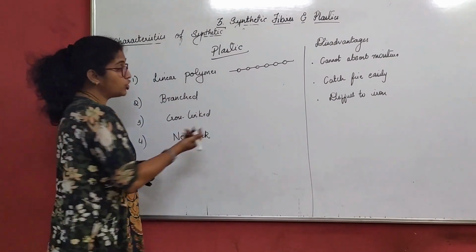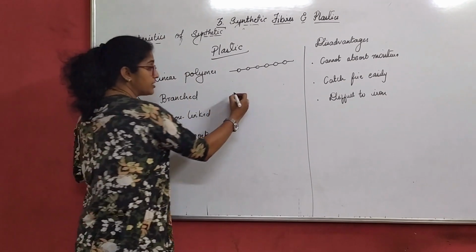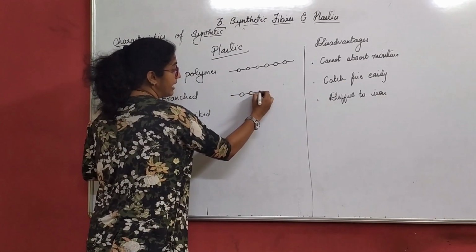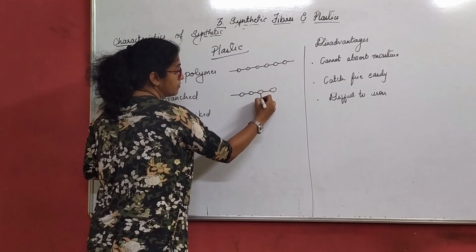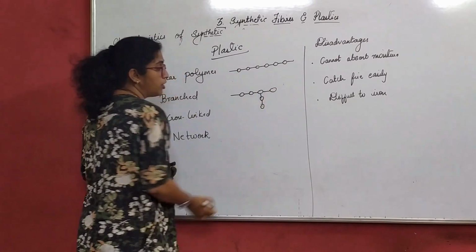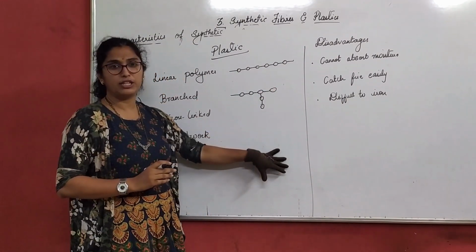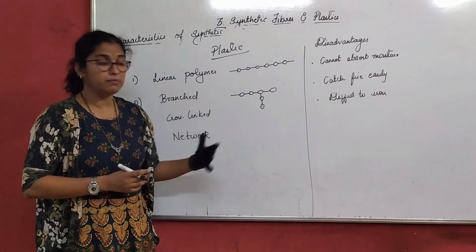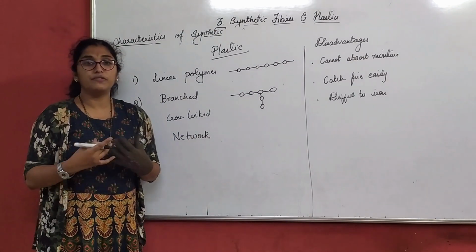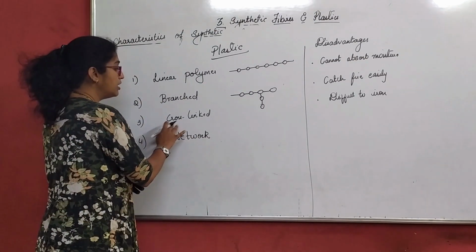Now what is a branch? Trees have different branches. Similarly, if I have a branch here, can this be a branched polymer? Yes, I have a separate branch here. So this is a branched polymer. The figure is not important. It is only for your understanding of what I am drawing here.